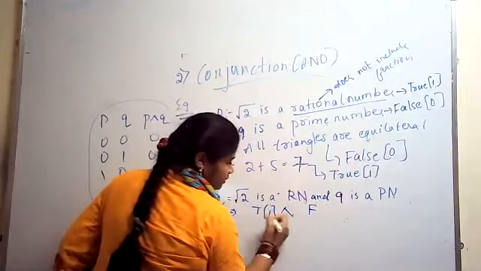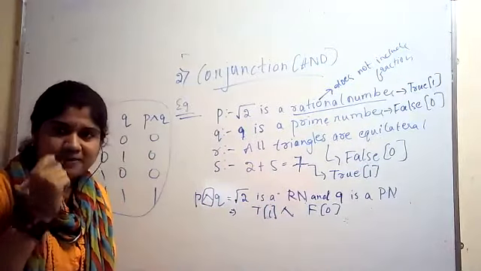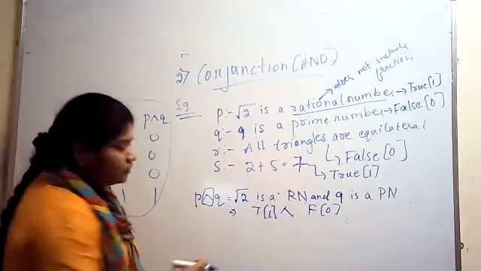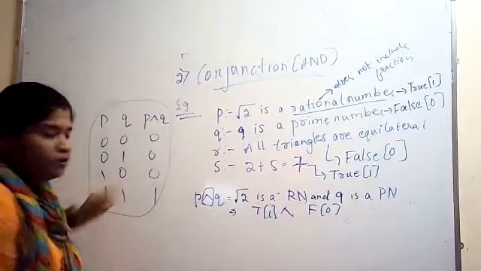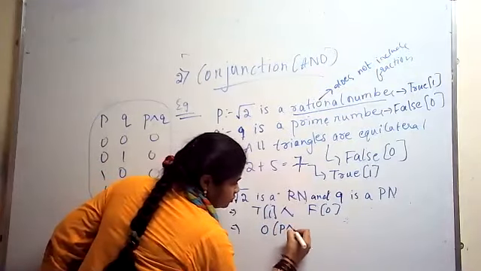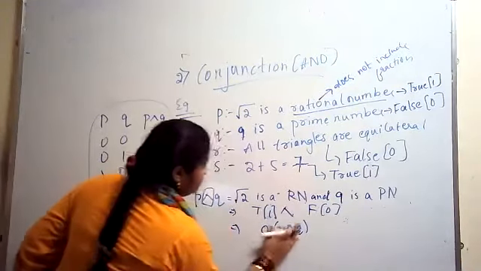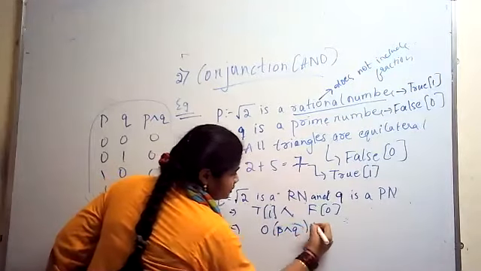True and 0, true and 1, false and 0. True means 1, false means 0. True is 1, false is 0. 1 and 0 is 0, so P conjunction Q is false.